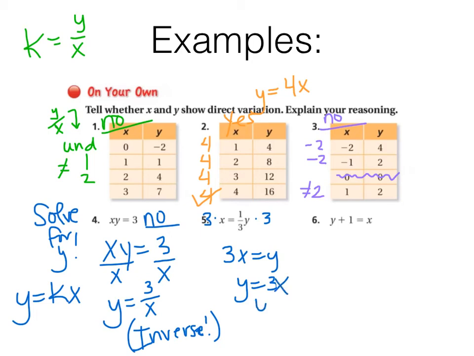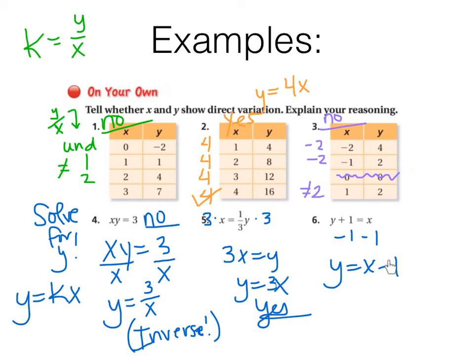3x. Yes, this is a direct variation. And then the last one, solve for y again, and this time that means subtracting 1. y equals x minus 1. Well, that's a simple relationship. As x gets bigger, y does get bigger. So that part of a direct variation we have.